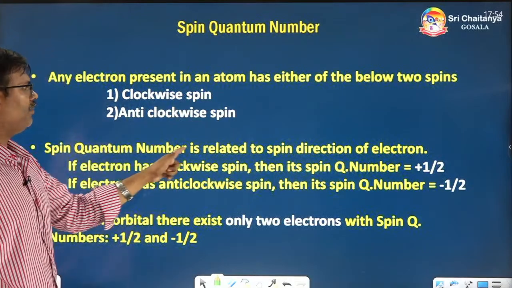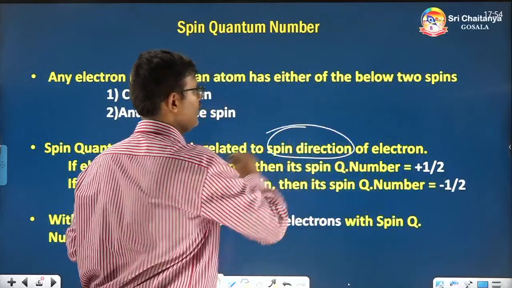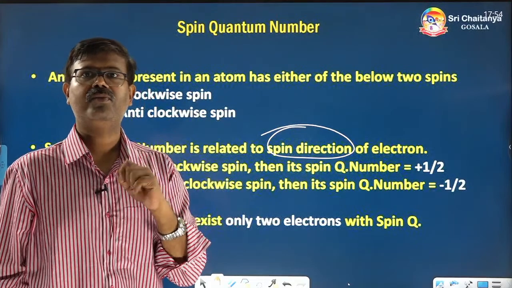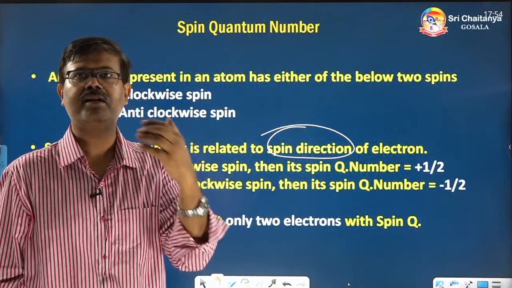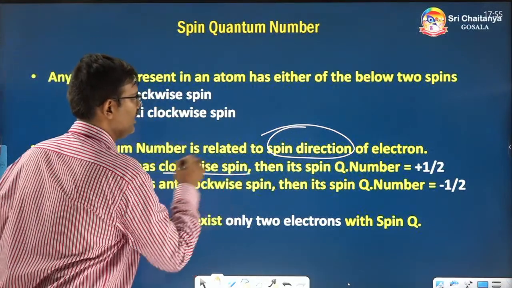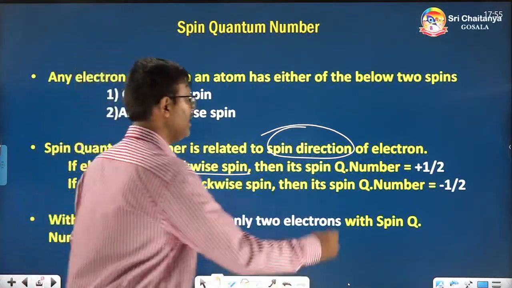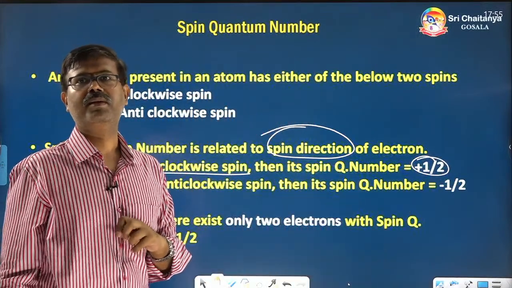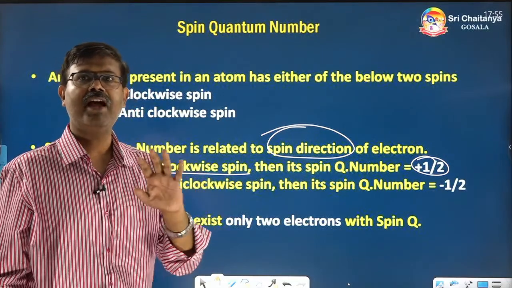Now, spin quantum number is related to the spin direction of the electron. Whether it is moving clockwise or anti-clockwise. If the electron has clockwise spin, if it is moving in the clockwise direction on its own axis, then the spin quantum number will be plus 1 by 2. Plus 1 by 2 is the spin quantum number allotted for electrons having clockwise spin.